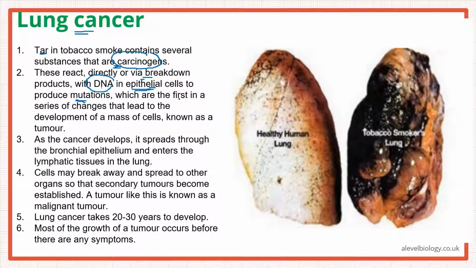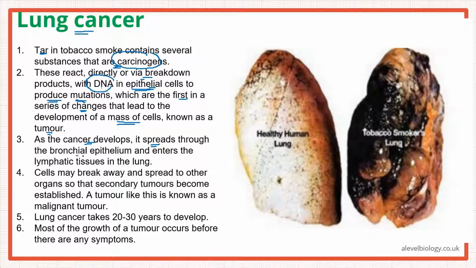Okay, which are first in a series of changes that lead to the development of a mass of cells. So mutations have happened at the gene level, then a number of cells keep on dividing, okay, and they form a tumor. As the cancer develops, okay, it doesn't stay localized. It spreads through the bronchial epithelium. So first the bronchial epithelium keeps on dividing, it forms a tumor.